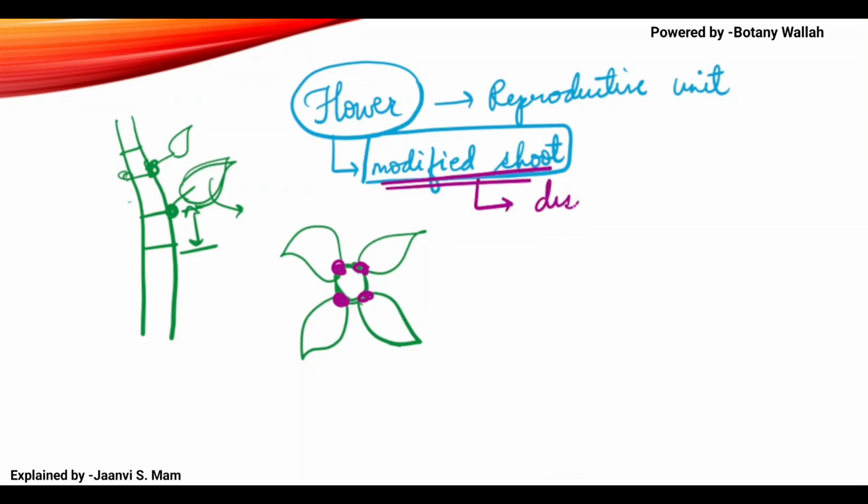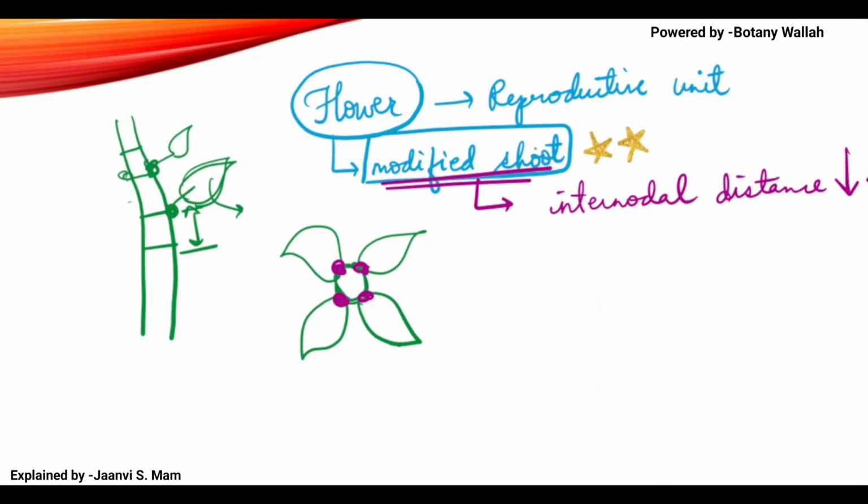So when we say that it is a modified shoot, what does it mean? The distance of nodes, the internodal distance, decreases. What I will write here? Internodal distance decreases. So this is a very important word, that it is a modified shoot.